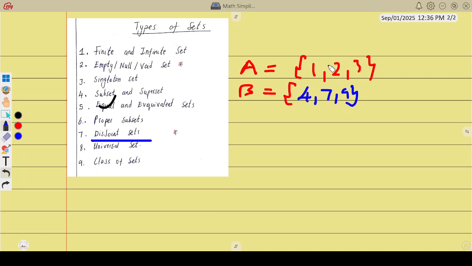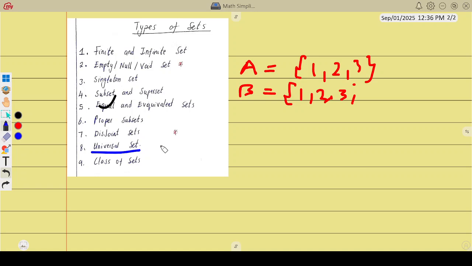In such a case, there's nothing common between A and B, so we say A and B are disjoint sets. I've forgotten the symbol for disjoint sets, but their intersection is empty. They don't have something in common, meaning they are disjoint. So this is very important. Disjoint sets will come again in laws of set algebra.